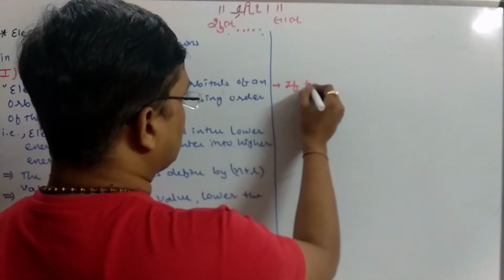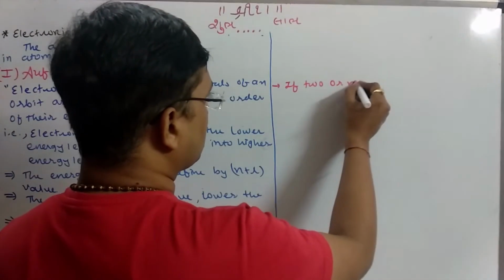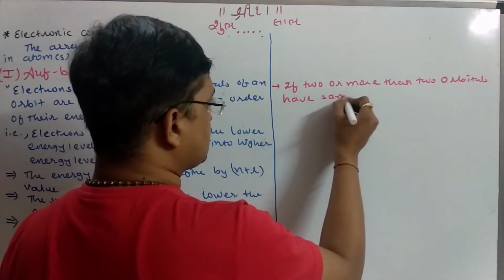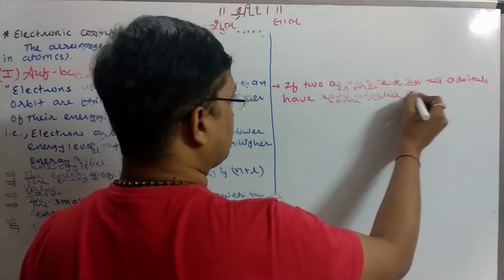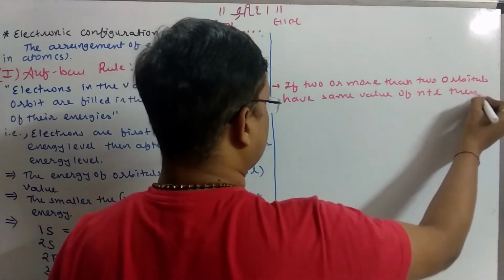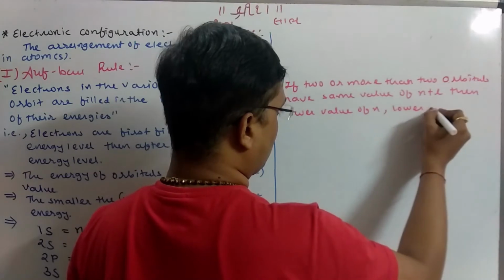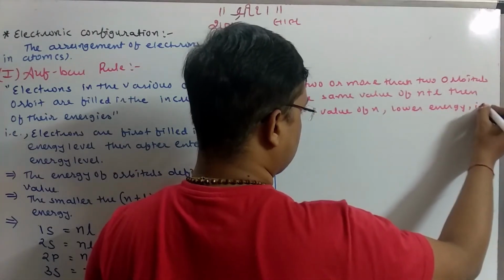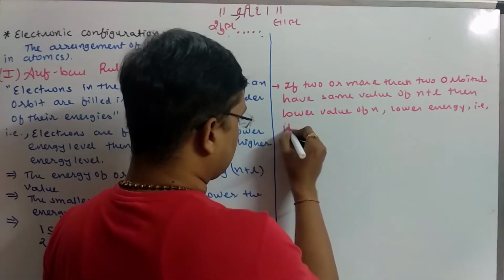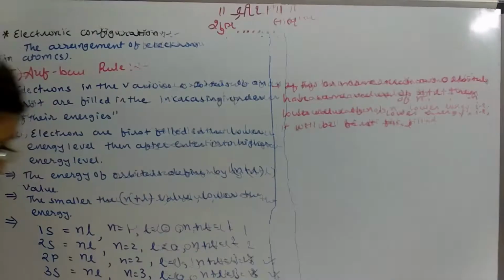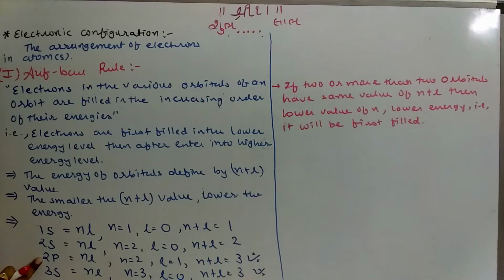If two or more orbitals have the same value of n plus l, then the one with the lower value of n has lower energy, that means it will be filled first. So the 2p orbital is filled first and then after that 3s.